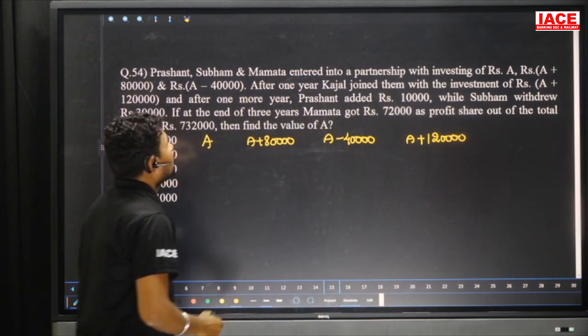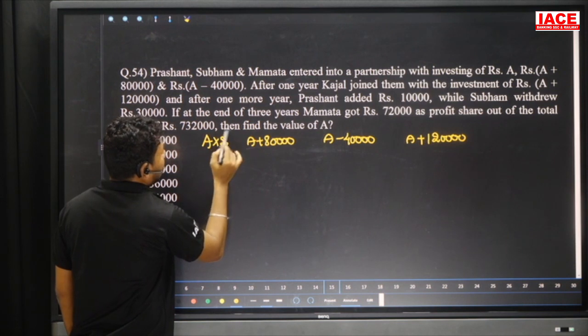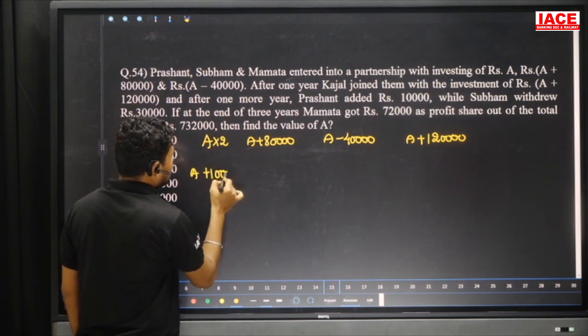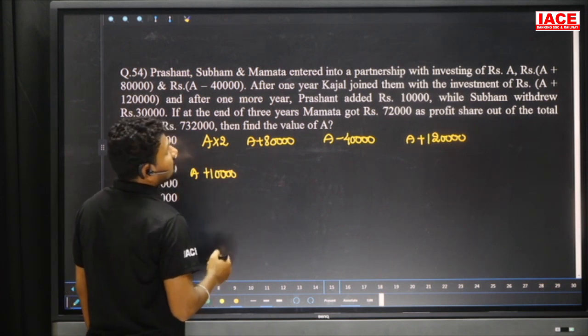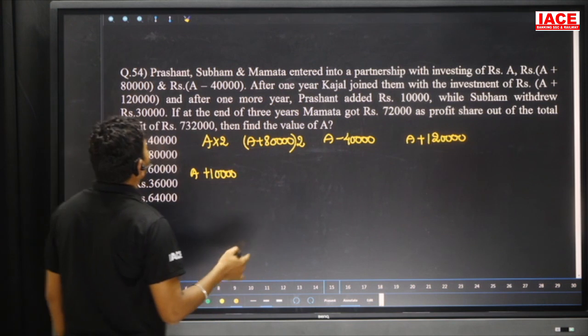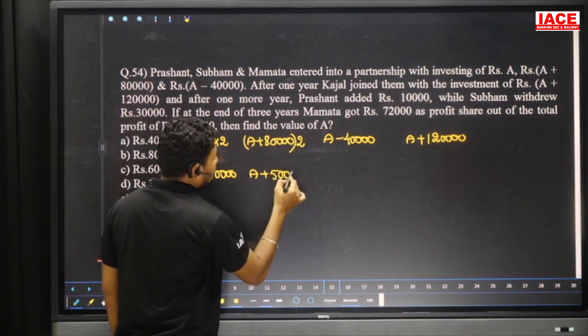After 1 more year, Prashant added 10,000 rupees. That means till now he completed 2 years. Now it is extra added by 10,000, A plus 10,000. And till now 2 years are completed for Shubham also. Now Shubham withdrew 30,000, so A plus 50,000 is now his investment.